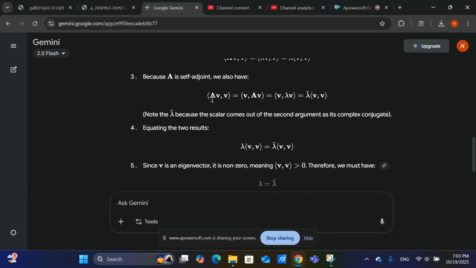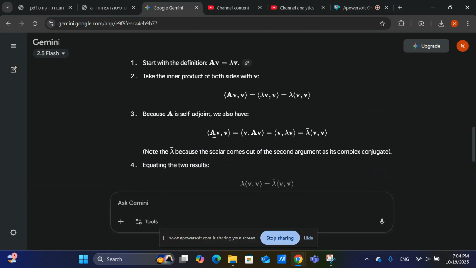Now, because it's self-adjoint, I can also calculate another thing. The inner product of AV and V equals the inner product of V and A adjoint V, and the adjoint is self-adjoint, so it equals A, so you can write it as A. And this equals V and lambda V, and in a unitary space, you can take this lambda out, but with its complex conjugate. So it's the complex conjugate of lambda times the inner product of V and V. Now, those two are equal, right? So this equals this.